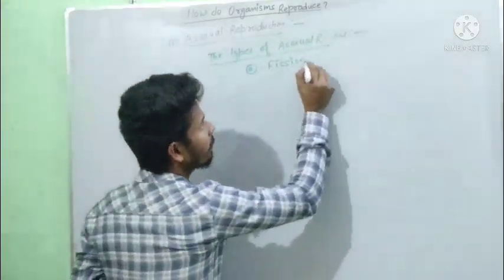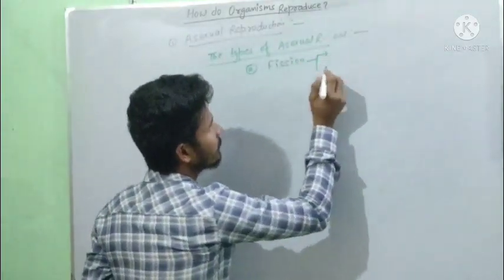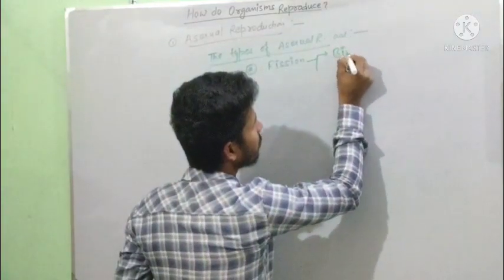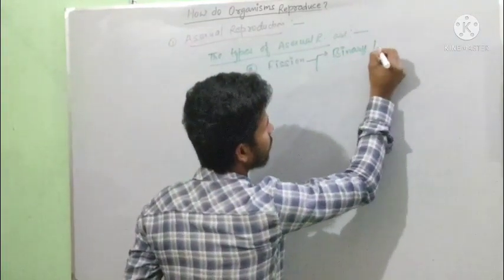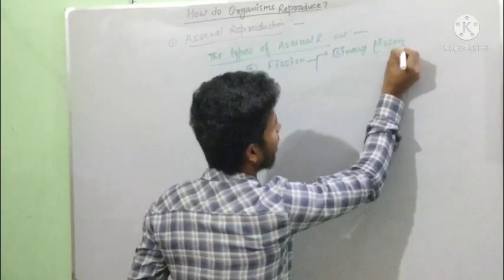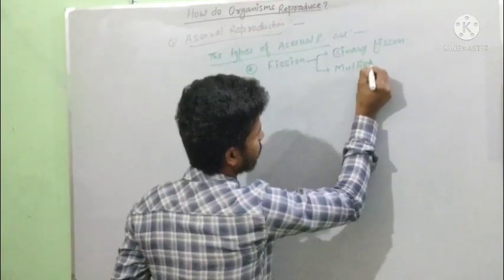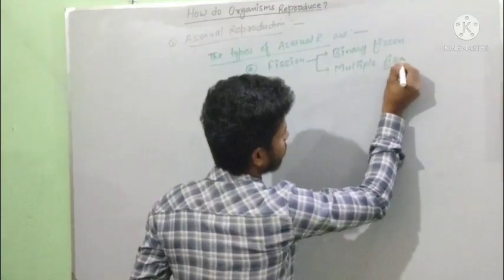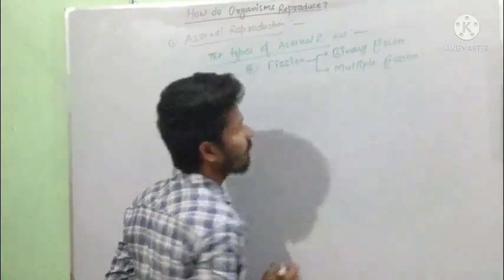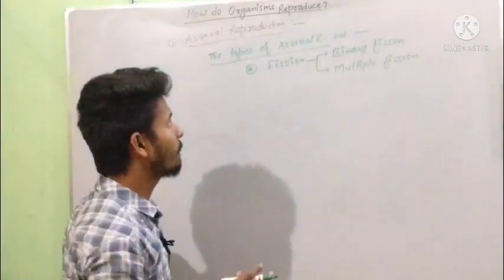Under it, 2 types, that is binary fission and the other is multiple fission.